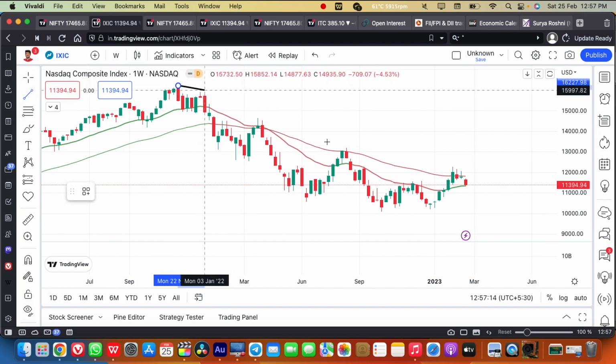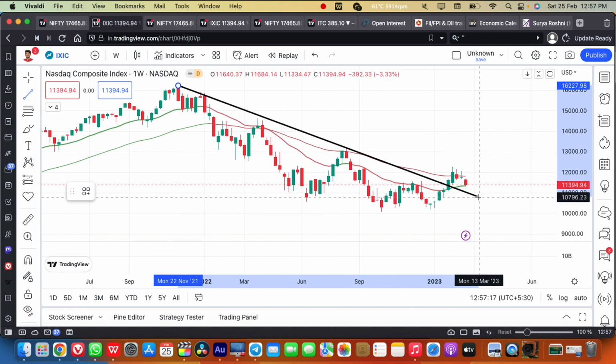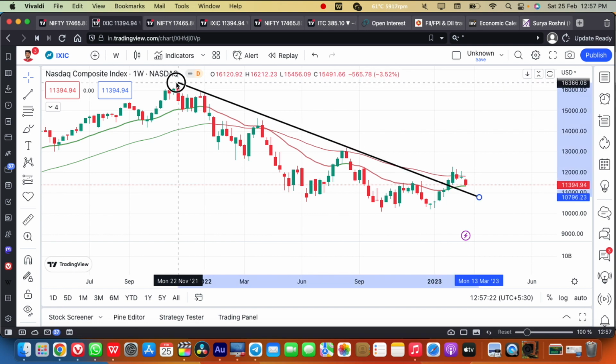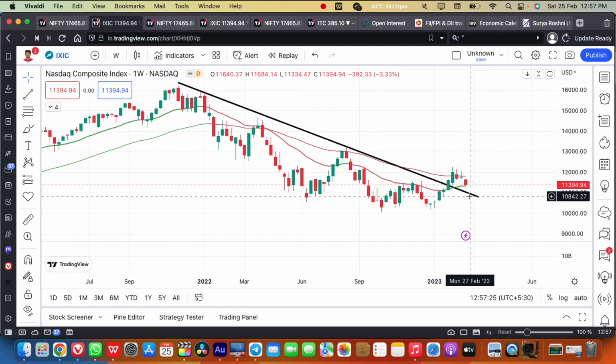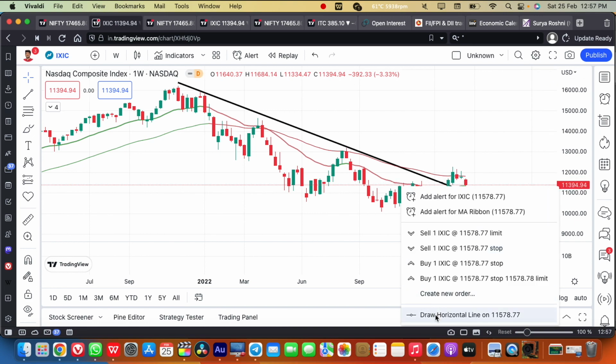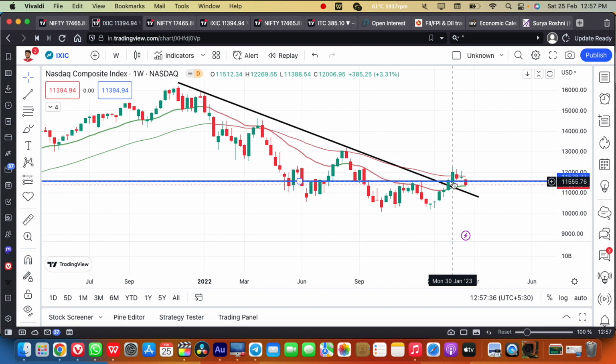As long as it stays above this black trend line, these Nasdaq stocks will also stay positive. Any breakdown below this region would be a shakeout, and a breakout above the 11,500 to 11,600 region would be looked at as a shakeout here in the Nasdaq. If it gives a breakdown below this falling trend line, it will be looked at as a shakeout, since we turned positive from the last week of January in the Nasdaq stocks.